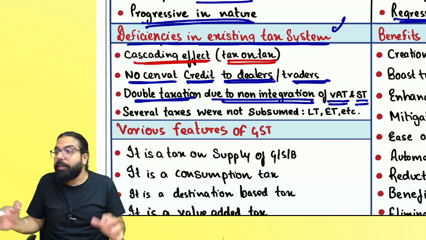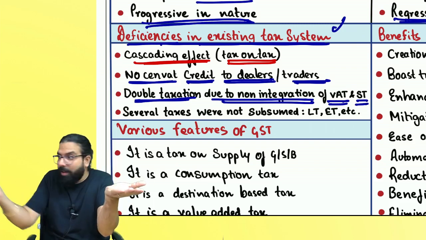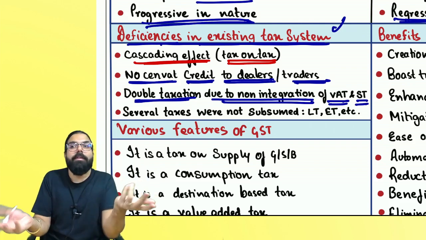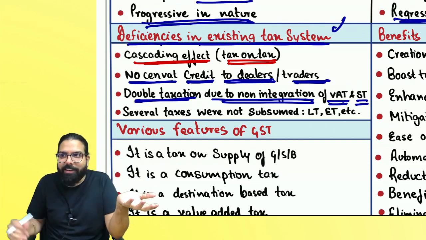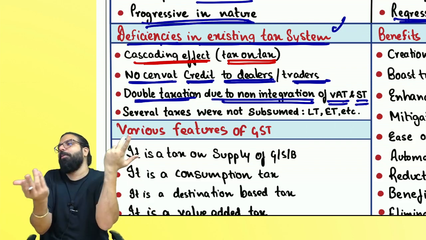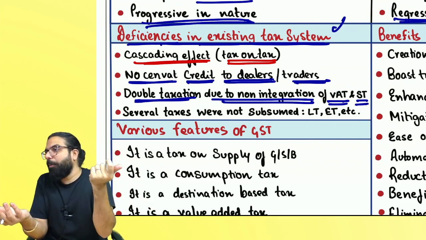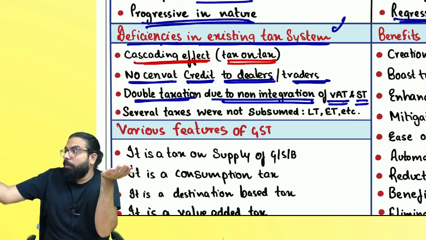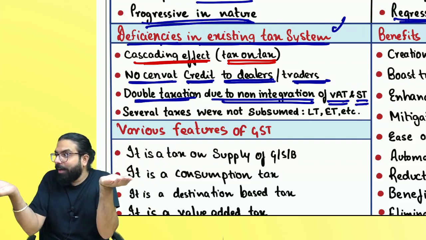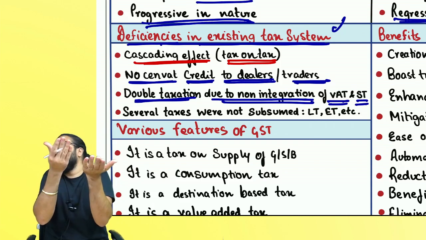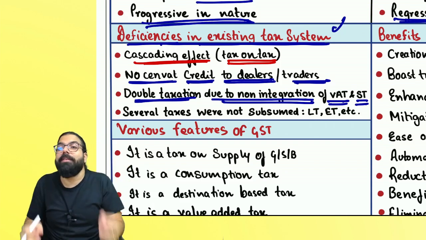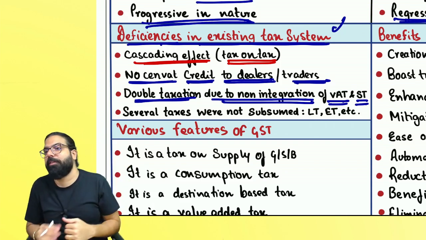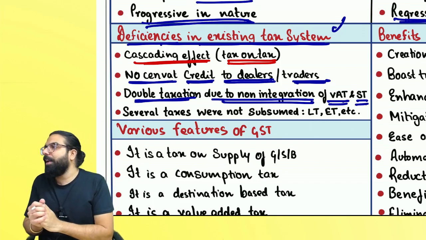service tax. There was no integration. For service tax you can't use VAT. Now what will happen? You charge GST, you buy GST, GST can be used for GST. You getting my point? Earlier, when I used to provide service, I used to charge service tax. When I used to buy the goods, I used to pay VAT. VAT could not be used to pay service tax, and hence that was leading to what? Double taxation. Did you guys get my point? Can I go ahead, everyone?